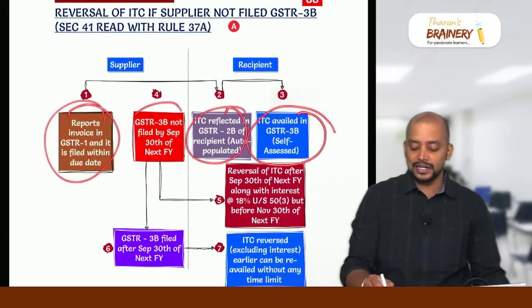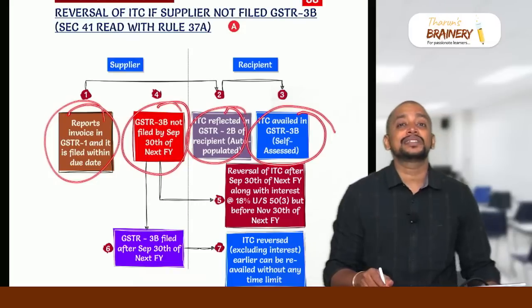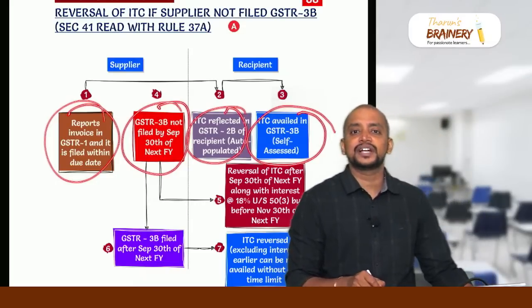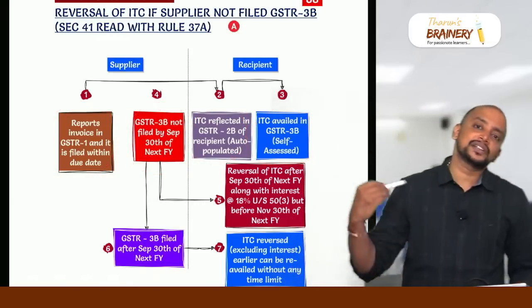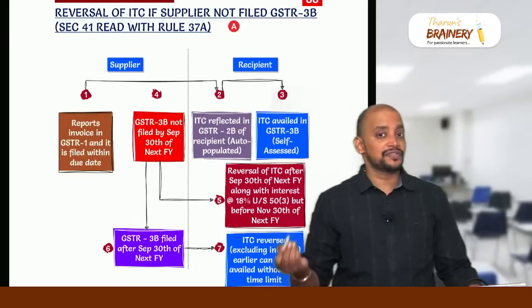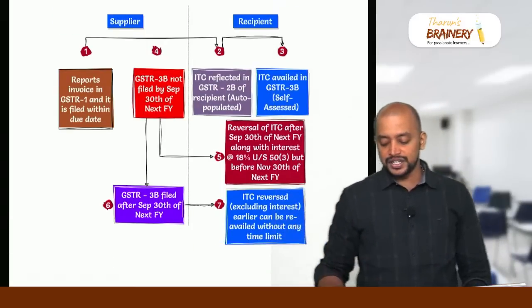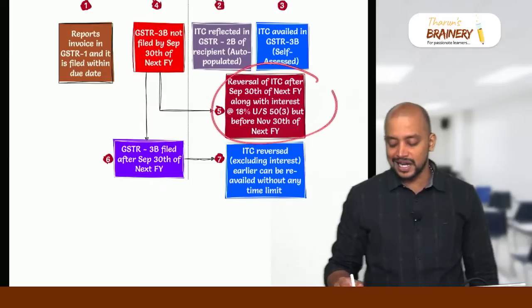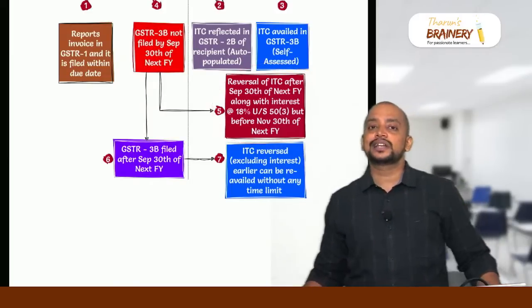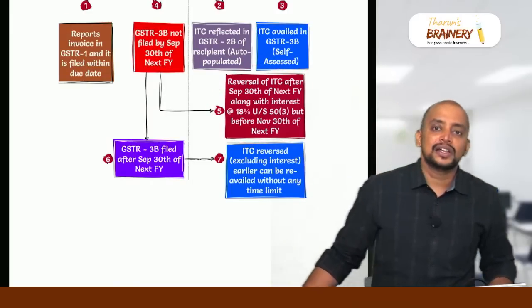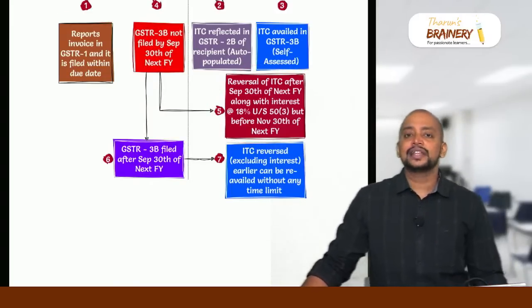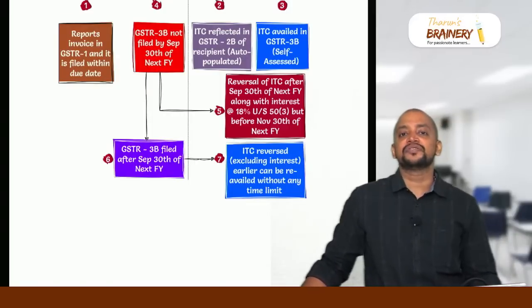Now, the supplier did not file GSTR 3B by September 30th of the next financial year. This can definitely be tested. By September 30th of the next financial year, the supplier has not filed GSTR 3B. Then what does the recipient have to do? The recipient should reverse the ITC after September 30th and before November 30th of the next financial year, and they also need to pay interest in terms of section 50 subsection 3.